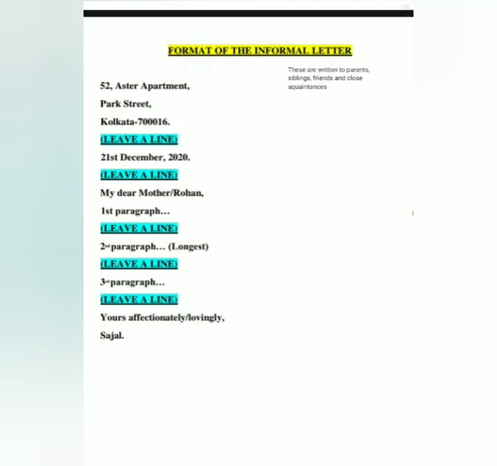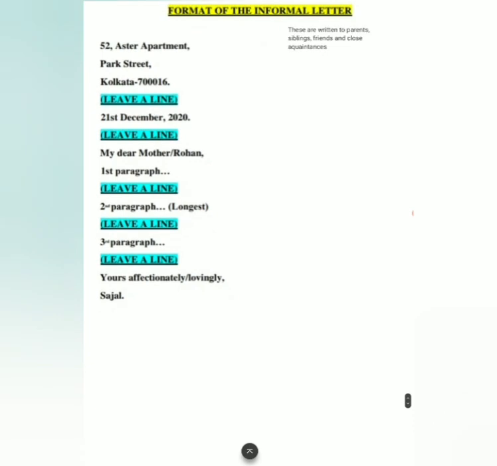You will say, for example, I am writing this letter for my birthday party, or something like this. In the question they will specify. Then after leaving a line, you will start with the second paragraph, which should be the longest, and then the third paragraph, where you will conclude the letter.